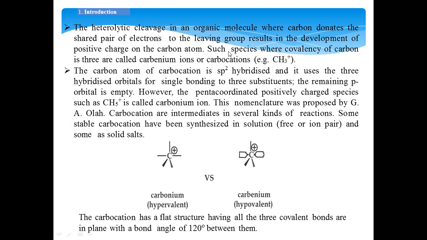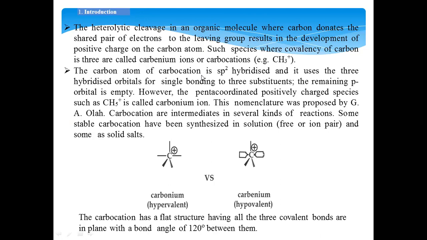Where the covalency of carbon in this case is converted from 4 to 3. Normal covalency is 4. Now one of the bond pair of electrons is completely given up to the leaving group. Then covalency becomes 3. So the carbon atom of a carbocation is sp2 hybridized and it uses 3 hybridized orbitals for sigma bonding in the carbocation. The remaining p orbital is empty.